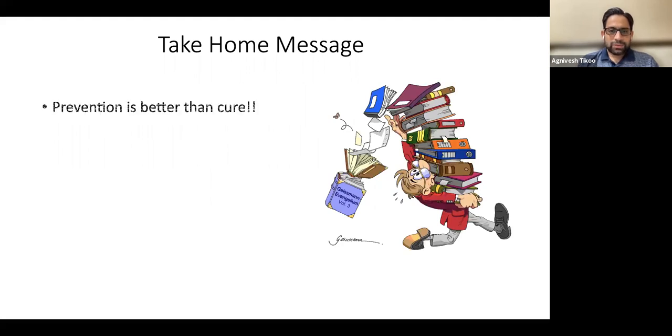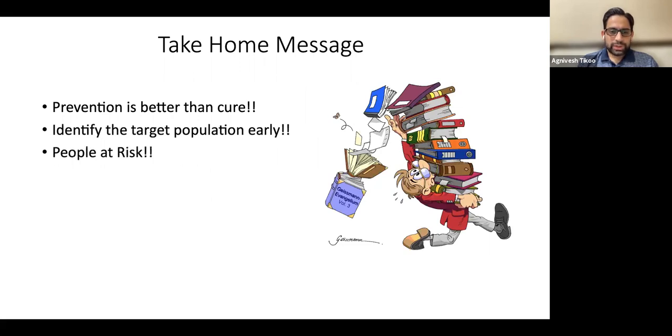So the take-home message from today's talk is that prevention is better than cure. We need to identify the target population early. We need to understand the people at risk and what disease we are dealing with. Are we dealing with glucocorticoid-induced osteoporosis, postmenopausal osteoporosis, or senile osteoporosis? Is there a concomitant fracture? Where is the fracture? Is it spinal? Is it hip?